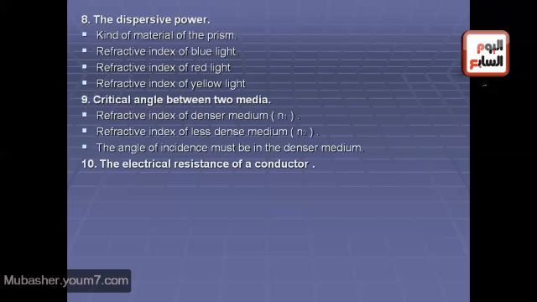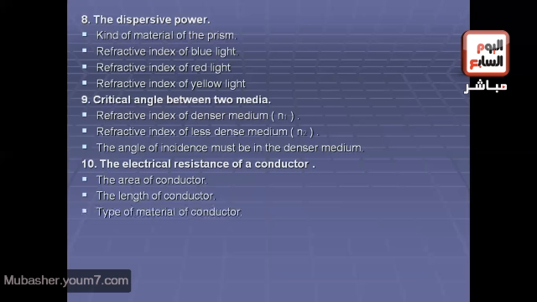That's right. The last question is, what are the factors affecting the electrical resistance of a conductor? Yes, number 1, the length of the conductor, number 2, the area of the conductor, number 3, type of material of the conductor, and number 4, the temperature.